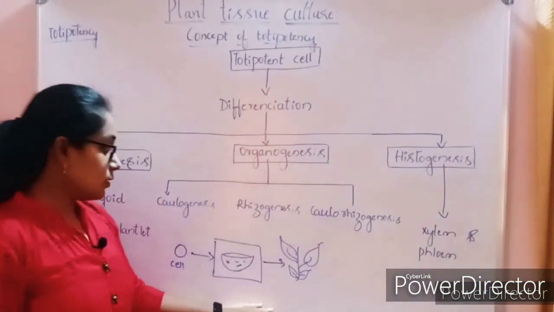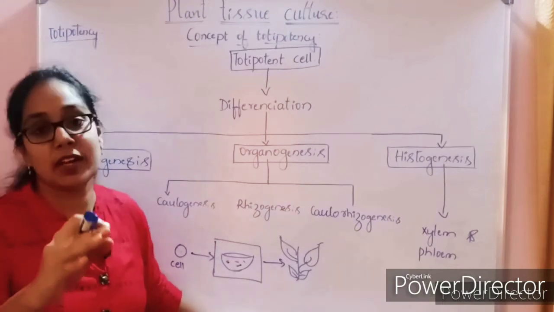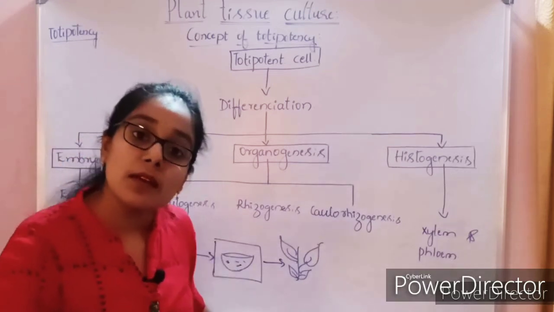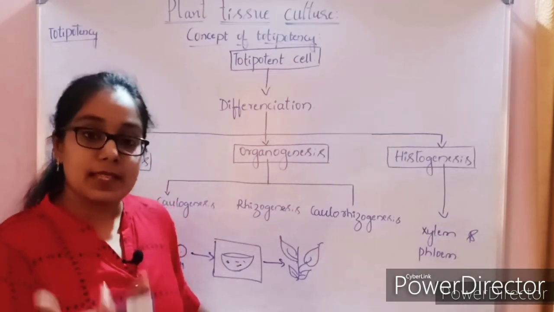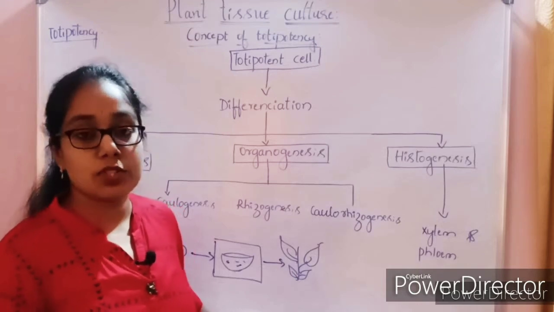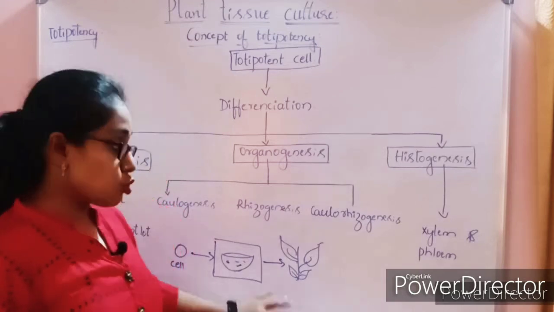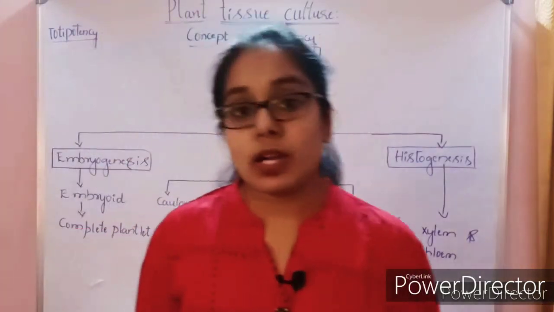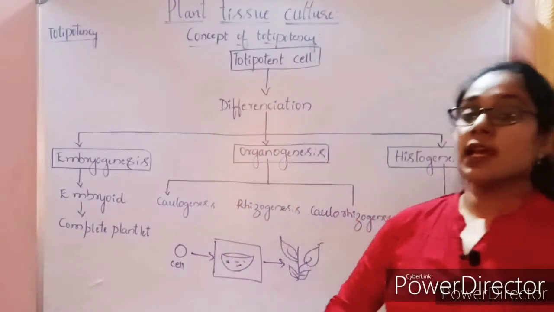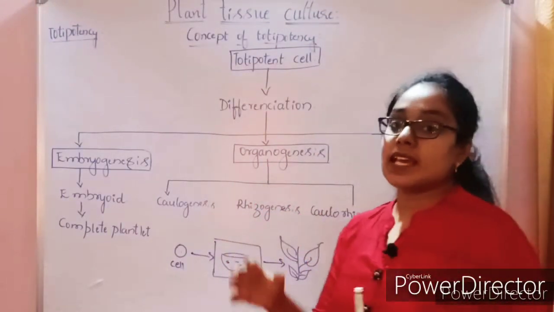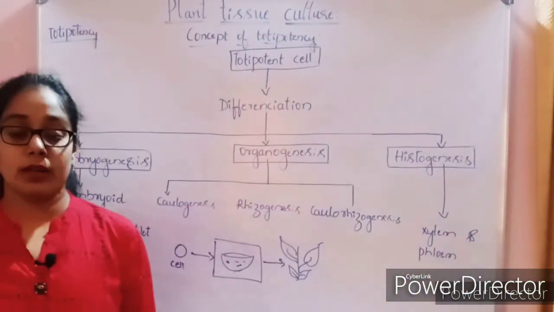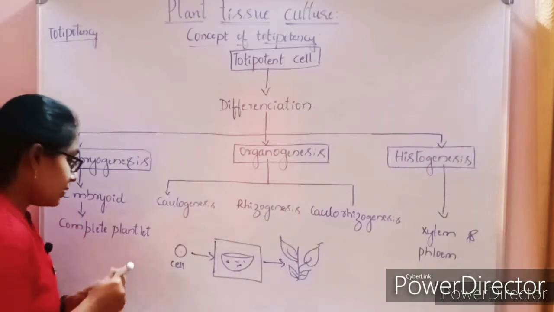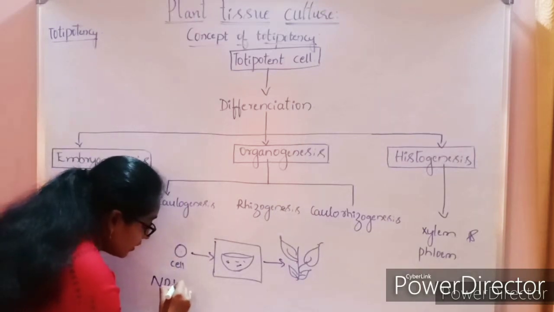I told you that the culture medium will be provided with some nutrients. Nutrients may be macronutrients or micronutrients, for example NPK: nitrogen, phosphorus and potassium. NPK is called a macronutrient because plant species require NPK in a higher concentration.